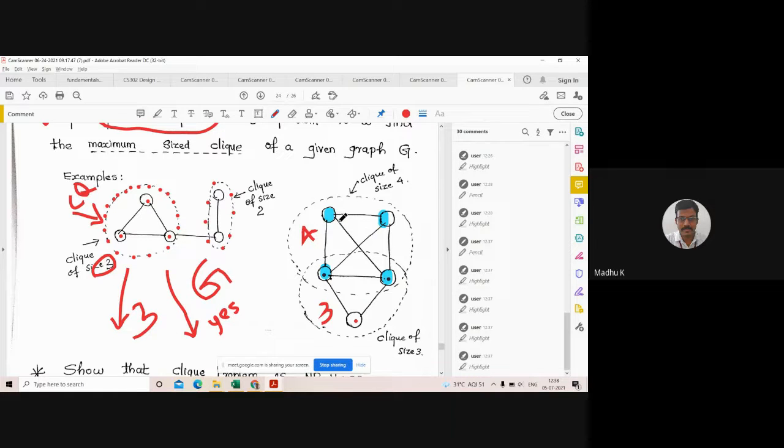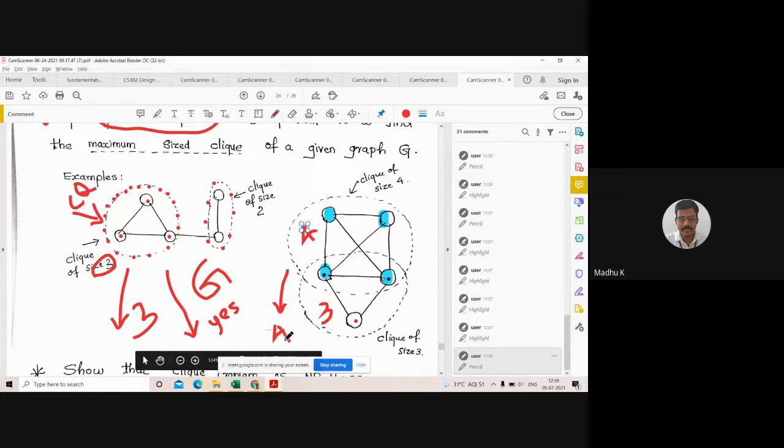Then what should be the answer of that problem? If it is a Clique optimization problem, what should be the answer? It will produce an answer 4.